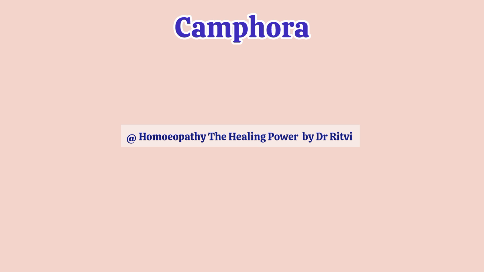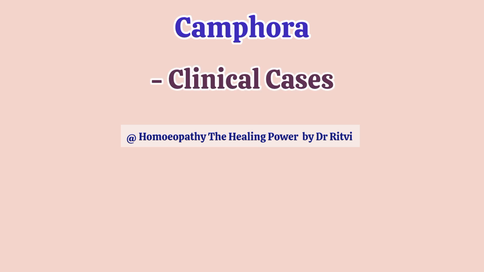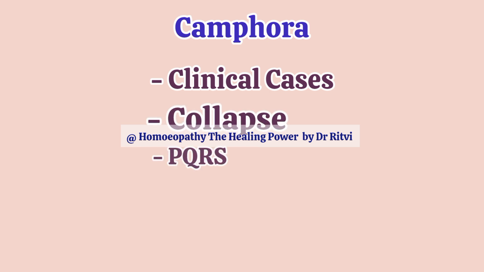In this video, we are going to study in detail about the homeopathic remedy Camphor. We are also going to study those clinical conditions where this remedy can be prescribed, as well as that most important collapse condition and those PQRS symptoms of collapse condition where Camphor is indicated.